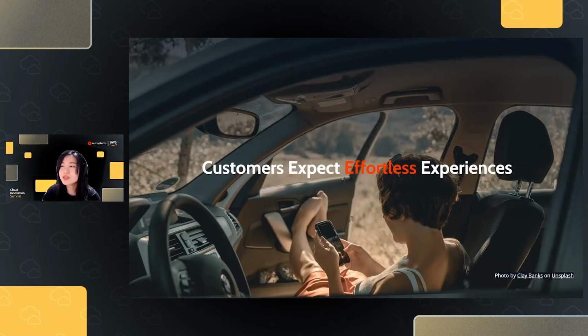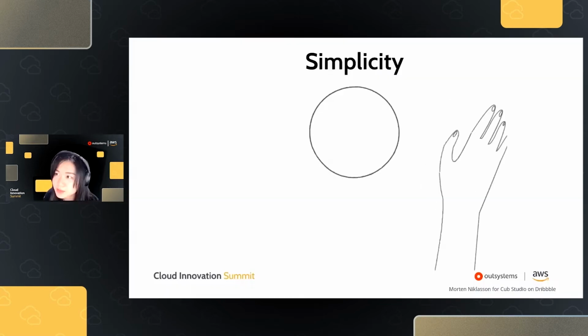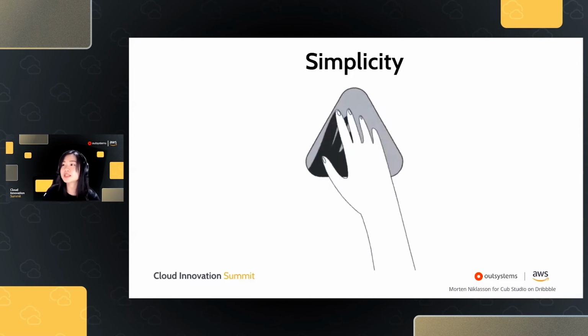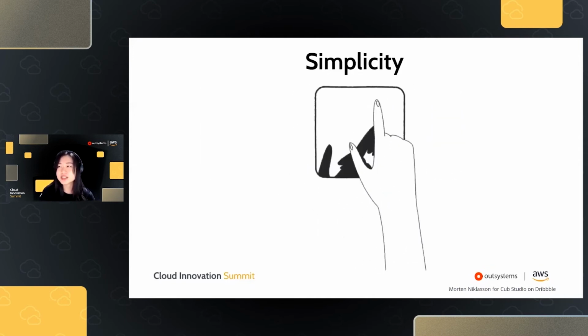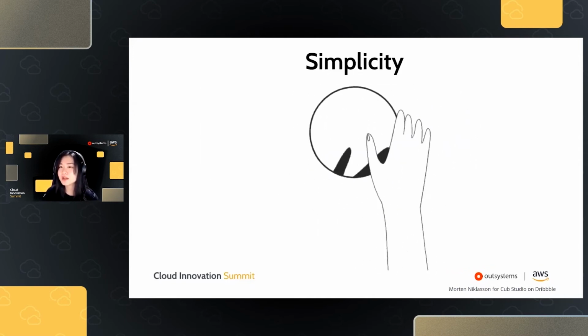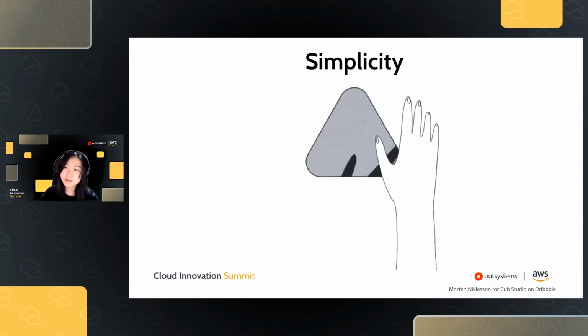People are spoiled with efficiency. We want things fast, we want things convenient, we want our apps to improve our entire transaction experience. It means that users expect to interact with your application in the simplest way possible. The less learning curve, the better.